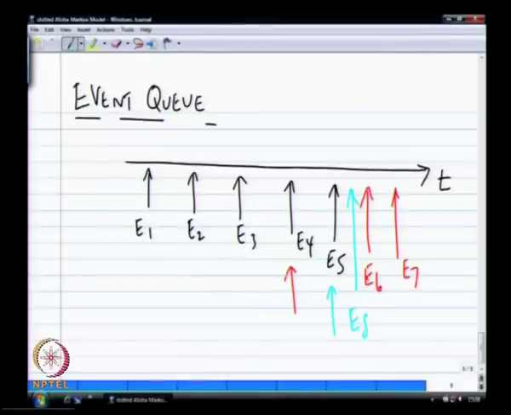So we are now at the stage where E4 is the current event. E5 was already spawned, say E3 spawns E4 and E5, with respect to time, and E4 is handling. After these two events are created, the system says what is the next item in the queue. After handling E4, the next item in the queue is E5, and E5 is basically spawning another event called E8, which is at this point in time.